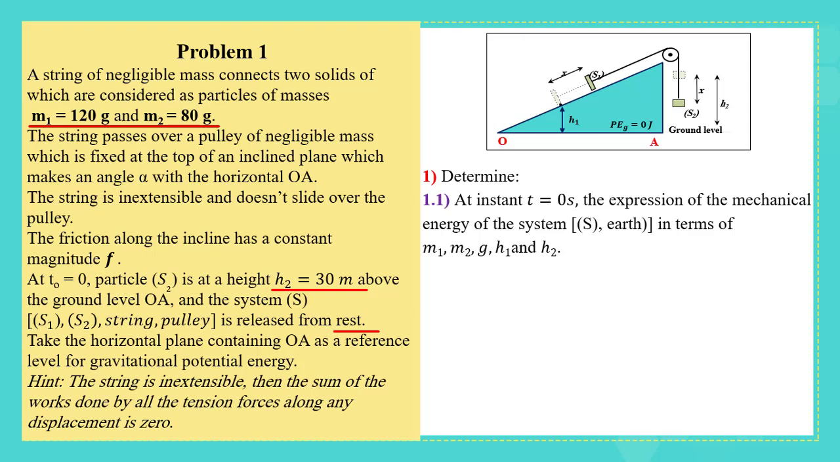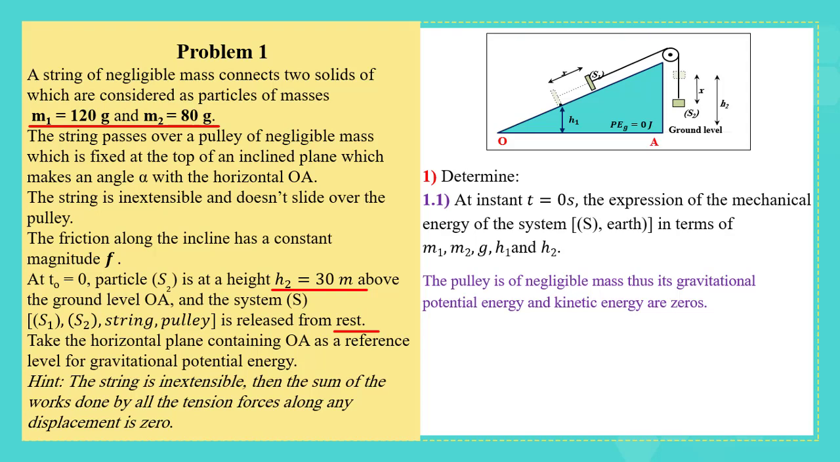First, what is the expression of the mechanical energy of a system? It is the sum of the kinetic energy plus potential energy. But we know that the pulley is of negligible mass. Thus, its gravitational potential energy and kinetic energy are zero. Then, mechanical energy initial at t equals 0 can be written as the kinetic energy of the particles S1, S2, and the pulley, plus the potential energy of S1, S2, and the pulley.